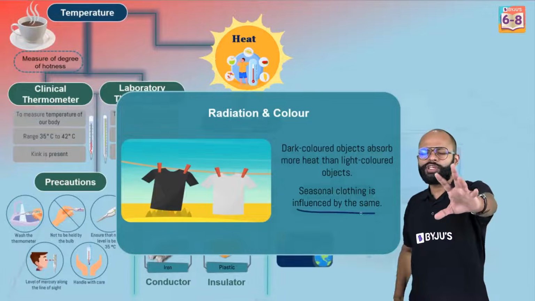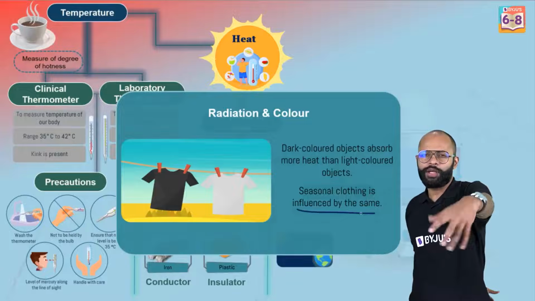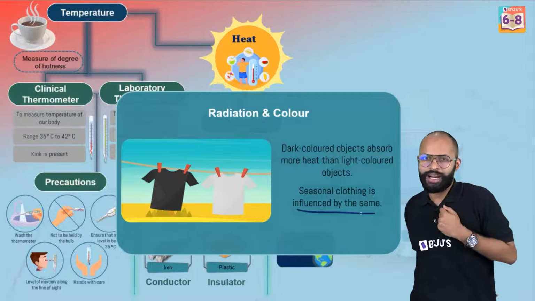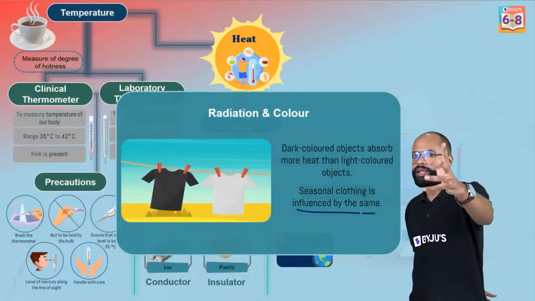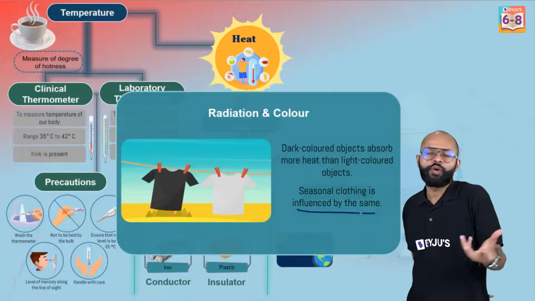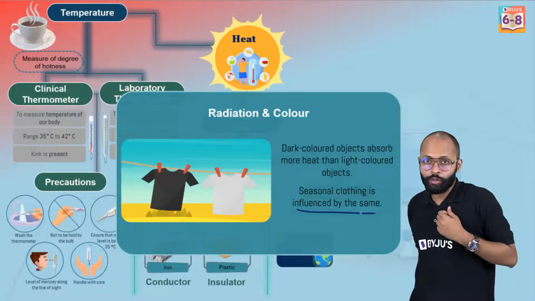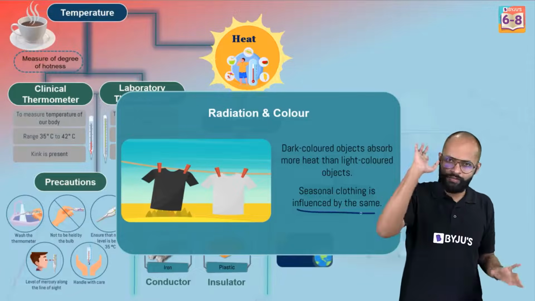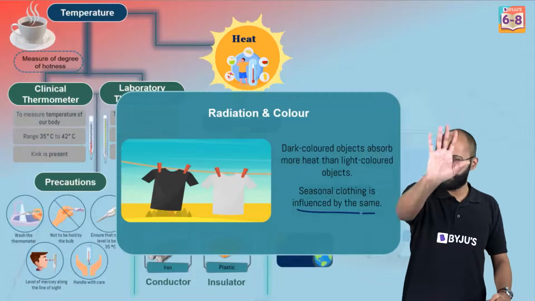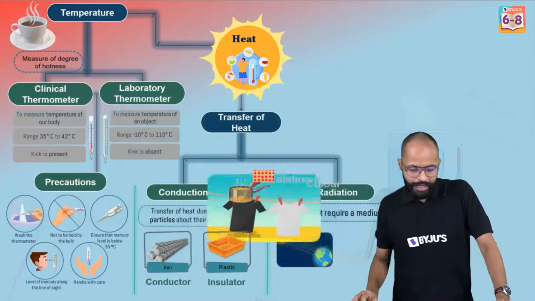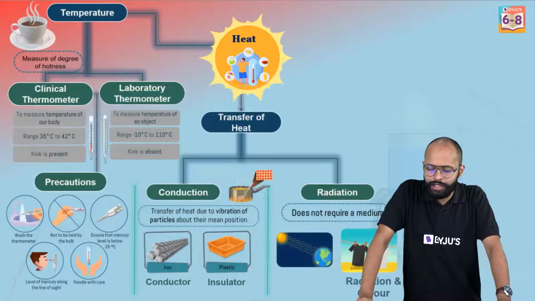In summers, which color would you like to wear? Light colored. In the daytime, especially in sun. Why? Because you don't want sun rays to be trapped in your clothes. Next, in winters, when you are moving in the sun, what kind of colors do you want to wear? It's winter, so you want your clothes to absorb more sunlight so that you can become more warm. That's why. Black colors. Fine. It's a very common question in exams which is coming again and again every year. ठीक है? Very important. चलो आगे चलते हैं. बात हो गई रेडिएशन और कलर की.